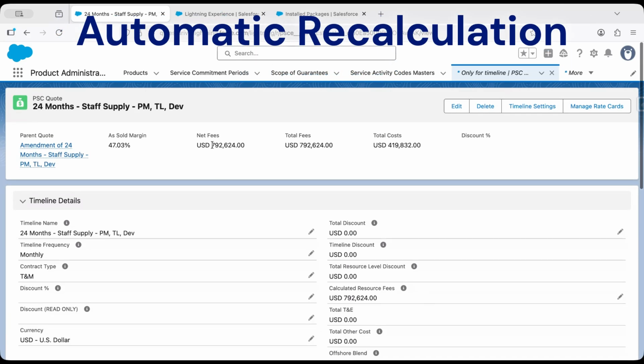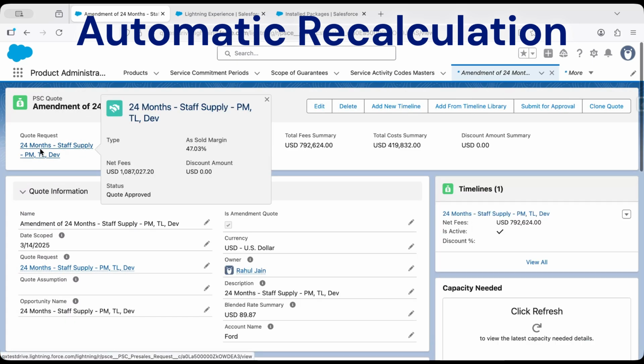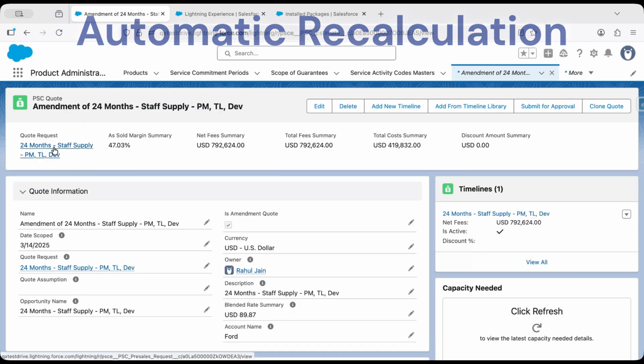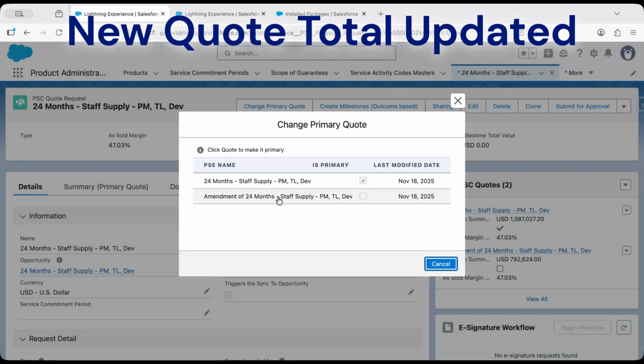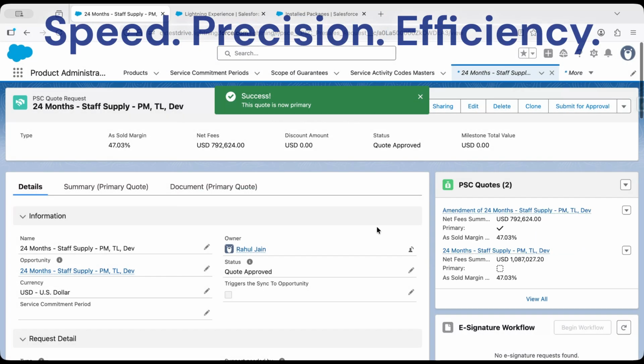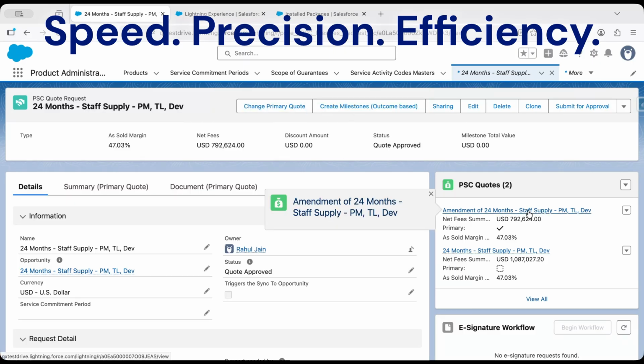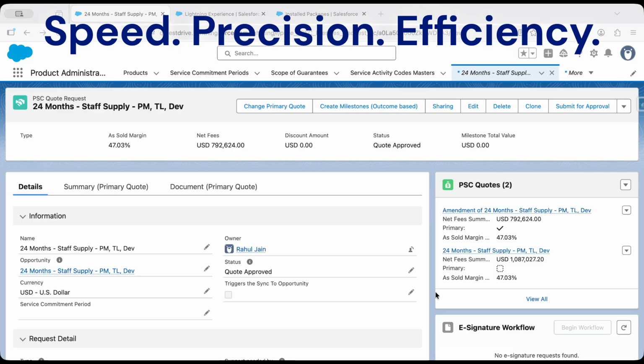The system takes care of the rest. All downstream calculations are performed automatically, instantly adjusting the total resource allocation and delivering the accurate, new contracted value. The QuoteX Timeline Amendment successfully transforms complex contract reductions into a simple, 3-step process, providing the speed and precision needed to manage any change order efficiently.